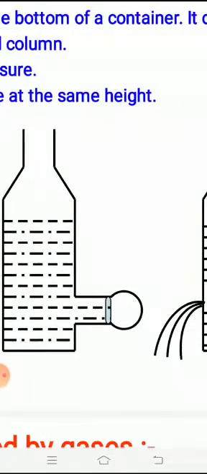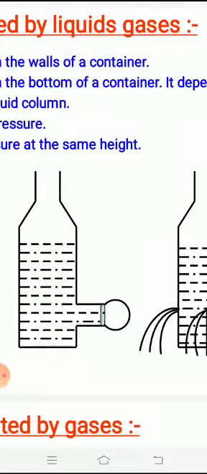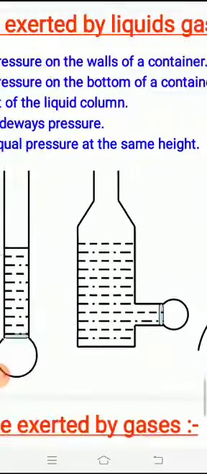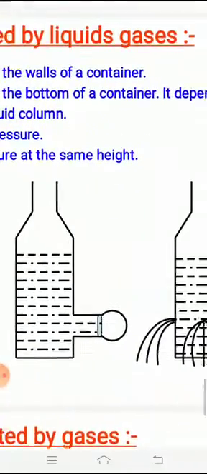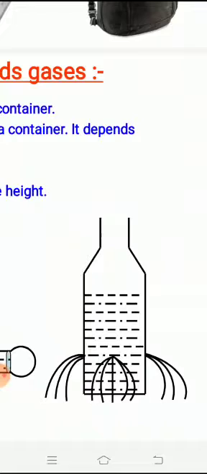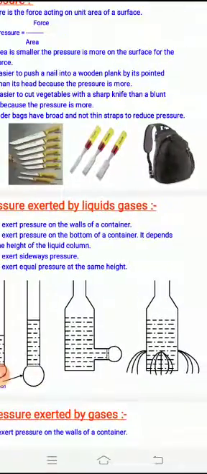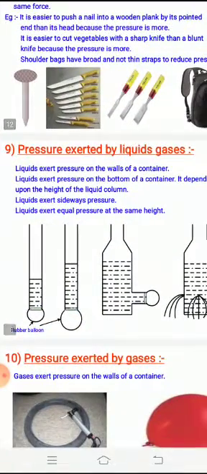Here you could see in this diagram the water or the liquid exerting pressure on the walls of the container, here at the bottom, and in this diagram on the walls. When you make a hole in a water bottle, the water spills out because it is exerting pressure on the walls, and hence if a hole is made in the wall, the water rushes out of the container. This is how the liquid exerts pressure on the container.